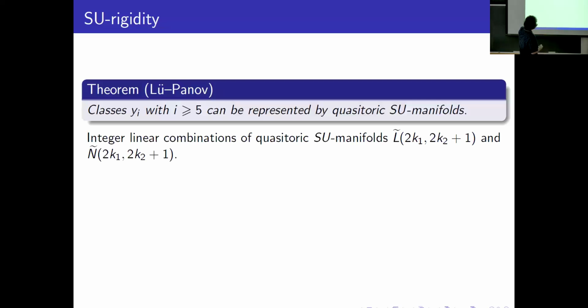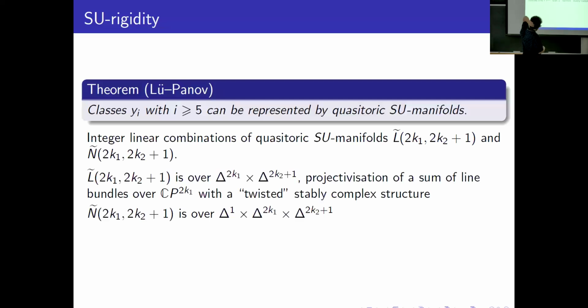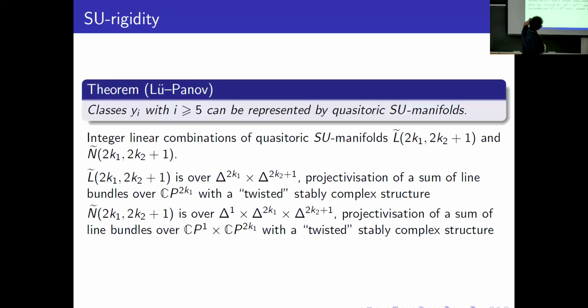And Liu and Panov constructed two families of quasi-toric SU manifolds. Let's understand. We have, for example, quasi-toric manifolds over products of simplices. For example, what is L tilde? We have CP^{2k-1}, just projective space, and we can consider a sum of line bundles over it, and then we consider the projectivization of this sum of line bundles.